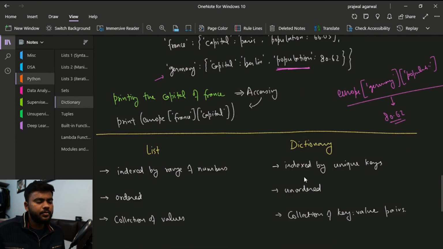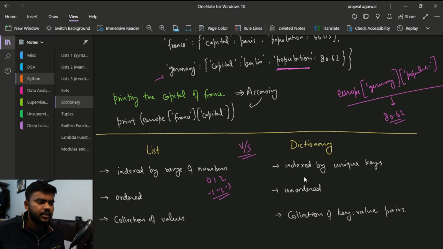Now the last thing we will be looking at in this particular section is lists versus dictionaries. What are the differences and what are the similarities. Okay, so a list is basically indexed by numbers. We have zero based indexing or negative indexing, so a list is indexed using numbers, whereas dictionaries are indexed using keys. User defined indexing we are using in the dictionaries.